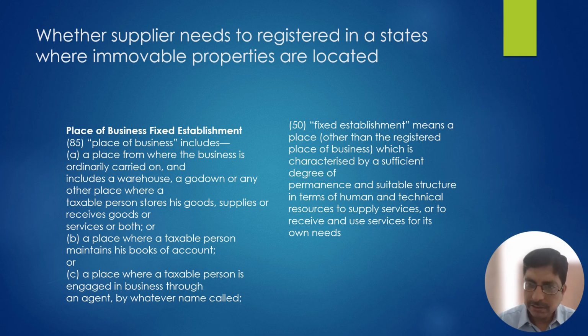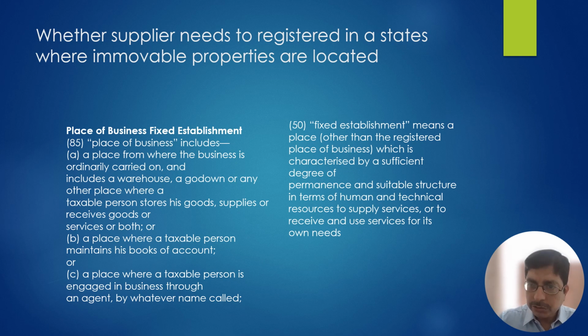Is this a correct interpretation of law? Let's suppose that ABC Private Limited is having property in 10 different states. Is it correct to say that go and do the registration in 10 different states? No, this is not a correct interpretation of law. See, as per section 22 of the CGST Act, a supplier needs to do the GST registration at the place from where he is doing the supply.